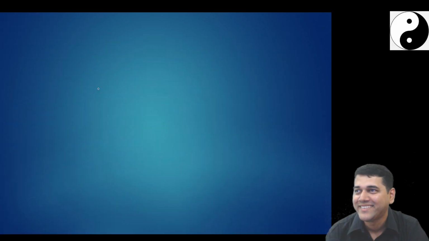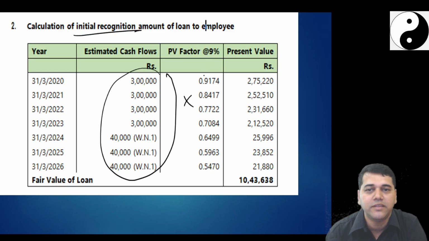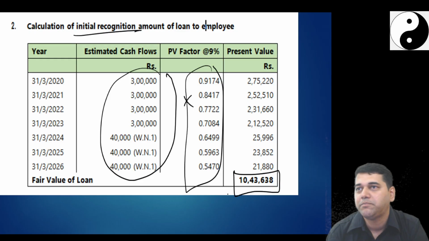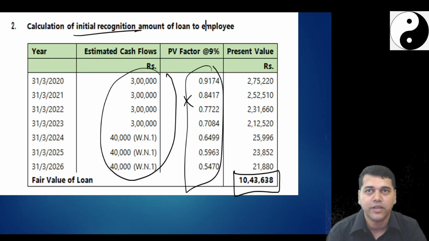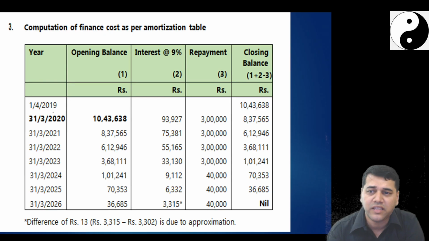Please practice it. Second, I will go for initial recognition. How? See, CCF is there, multiply with the present value factors. You get the value. Then they asked me, please prepare the first. Okay, let me prepare the amortization schedule also as a working note. Okay, this is fine, right? So I'll proceed further. I'll prepare an amortization schedule which is not required. See, I will always ignore this.